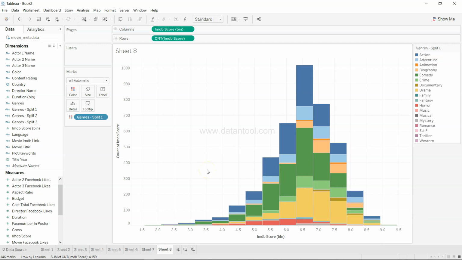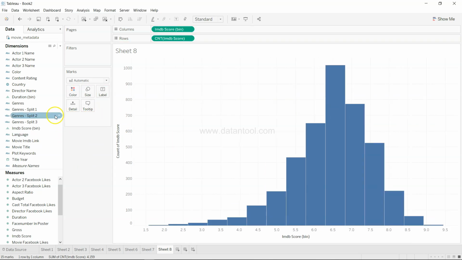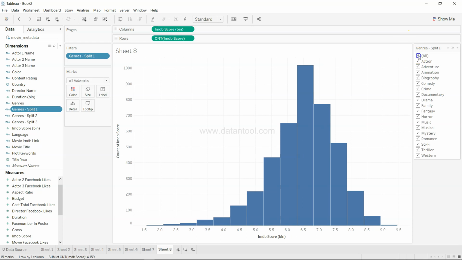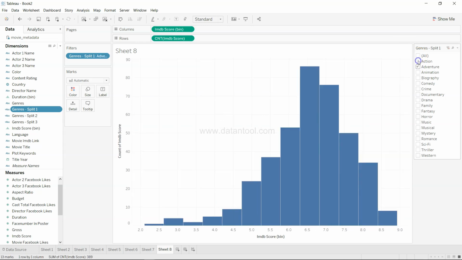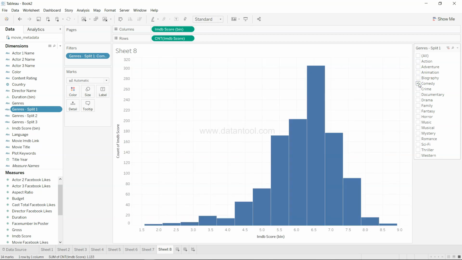Alright, so this is how you can basically make some sense out of the data from the distribution perspective. You have the ratings distribution, and in that you have brought in the genre to understand how the ratings are distributed by various genres. Not only this, if I just remove that and I want to clearly understand, I can come over here and click on show filter, and I can simply say action, or adventure, animation, biography or comedy, which is another straightforward feature to understand category by category. All right, let's move on.